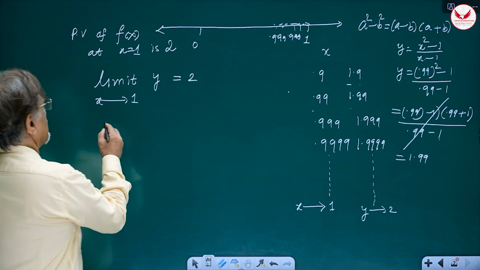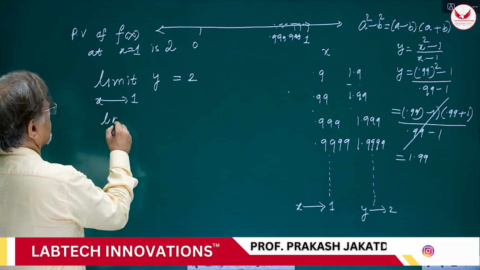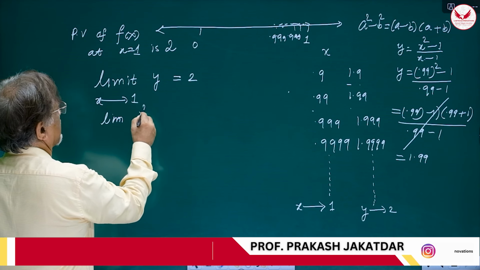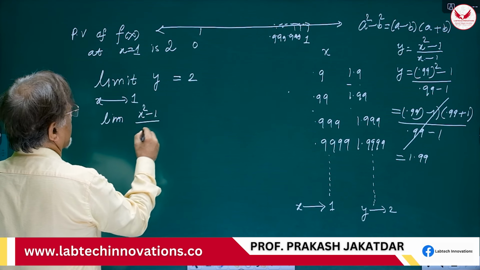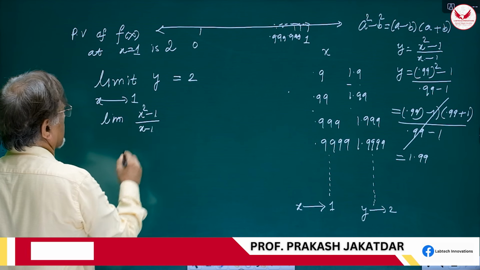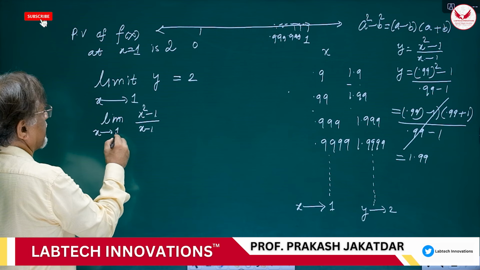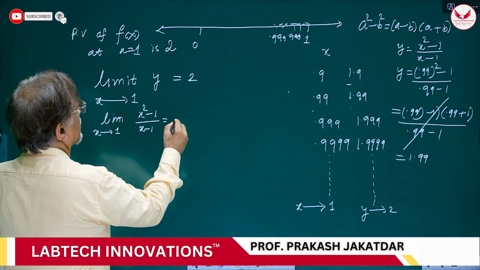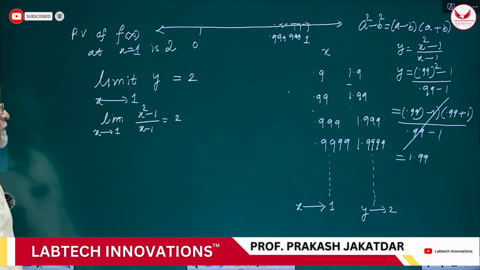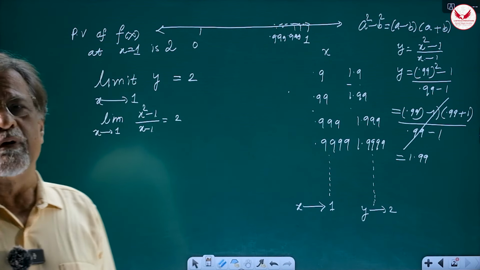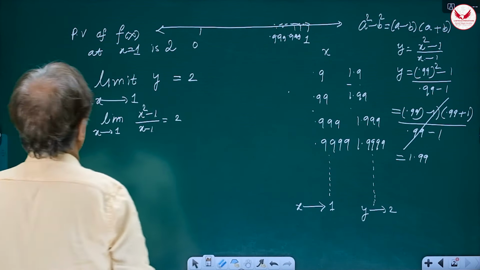So there is a limit. I can say like this: limit of (x square minus 1) divided by (x minus 1) as x tends to 1 is equal to 2. In other words, we have actually solved the problem of division of 0 by 0.